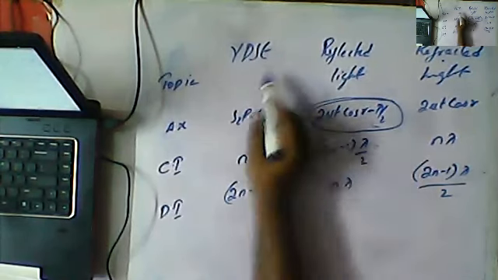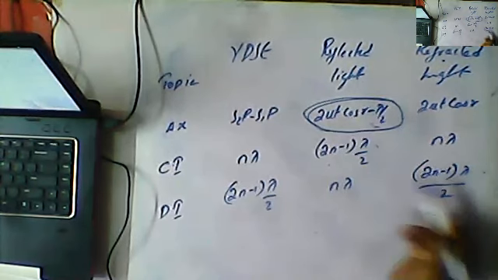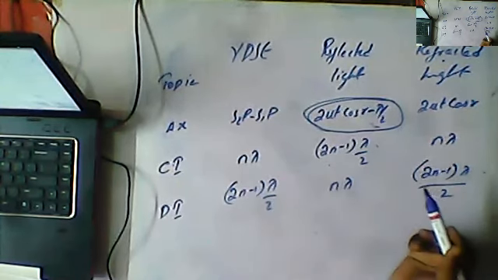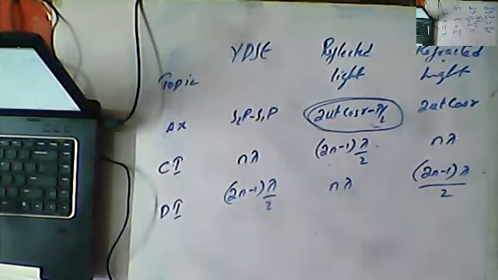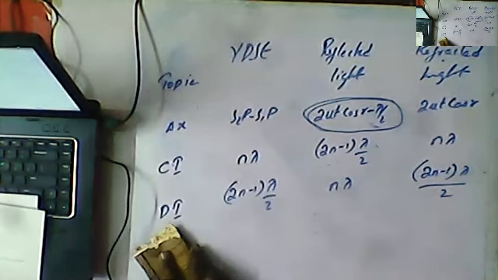So the nature of YDSE and reflected rays were altered, but for refracted light it is same as YDSE. So this is the main thing regarding your experiment. Hope you all understood, guys. Now we will move on to our next topic.